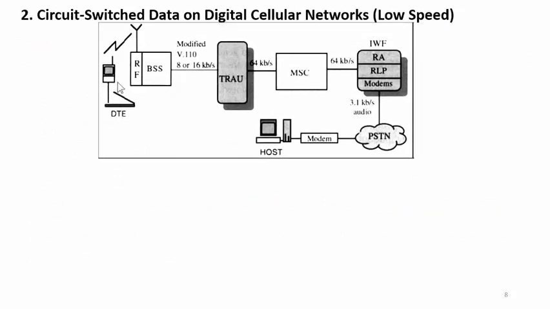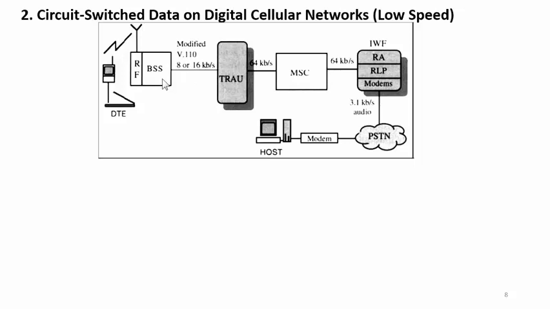Here we can see at the left hand side again the cell phone. The cell phone is responsible for providing data service to the data terminal equipment, and this wireless device or cell phone is connected to the BSS with the RF interface or Um interface.